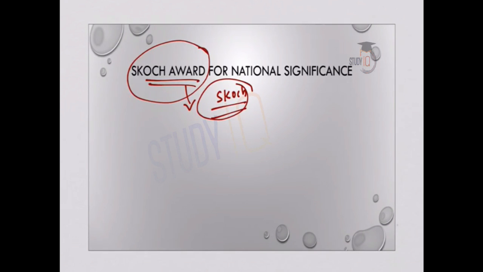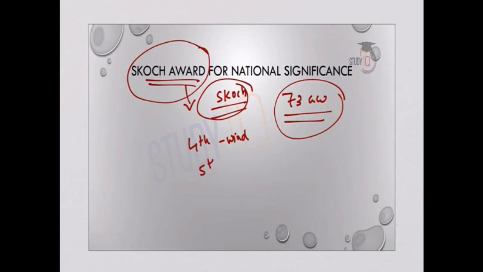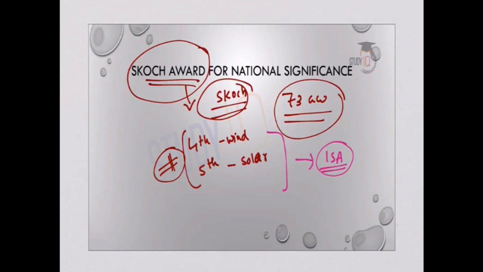And this award has been conferred considering the purpose and critical role played in installing 73 gigawatts of renewable energy capacity in the country. And coming to India's ranking, it is 4th in the world in case of wind energy capacity, 5th in the world in case of solar energy capacity. So these facts are very important for your preliminary examination, and India has also played a major role in setting up of International Solar Alliance. So these are the important facts. You should remember that India has a 4th position in case of wind energy and 5th in case of solar energy.